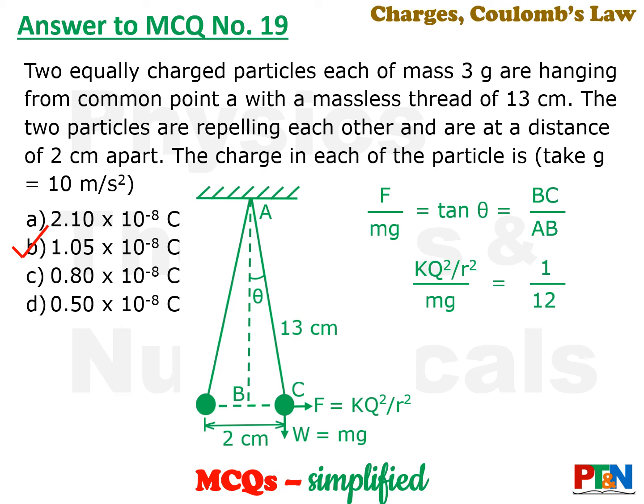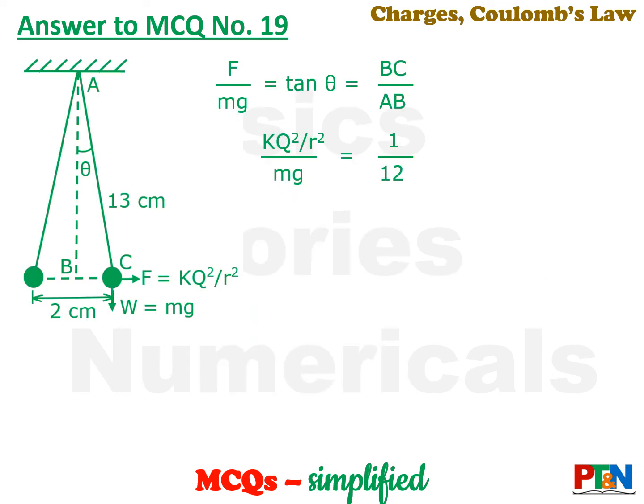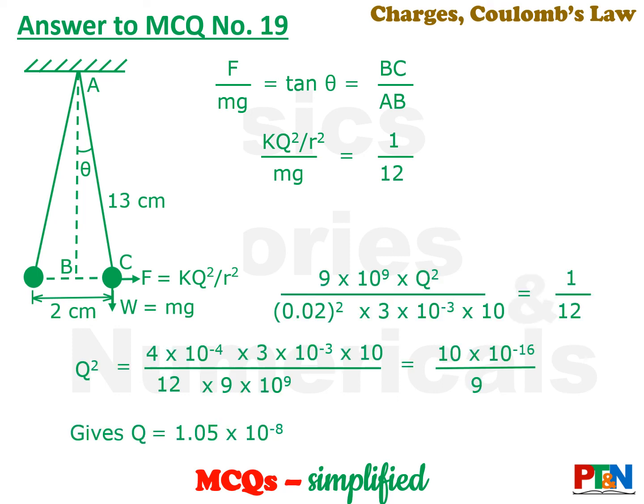Because the string is 13 centimeter, use Pythagoras, you get the value of AB. BC also is given, that is 1 centimeter. So F by mg is 1 by 12. So KQ square by R square by mg will be 1 by 12. Values are given. Put the values on this concept. You have to understand the key concept, that is F by mg is tan theta. So here you put the values. Only Q is unknown, all values are given. Find the value of Q. Q is 1.05 into 10 to the power minus 8 Coulomb.